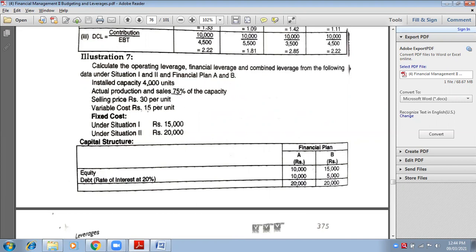Variable cost is 15 per unit. Under situation 1, fixed cost is 15,000, and under situation 2, fixed cost is 20,000. Capital structure: we have two capital structures, financial plan A and B. Equity is 15,000 and debt is 10,000 in the first case, 5,000 in the next case. And the rate of interest on debt is 20%.